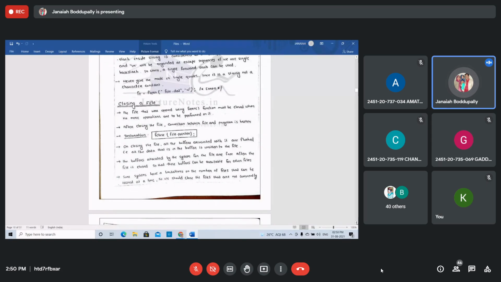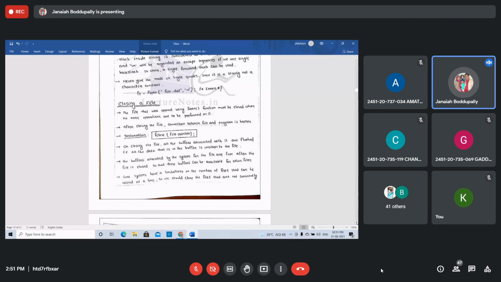Whenever you are opening the file with fopen, you declare FILE in capital letters, a space, star, and the pointer name. Then on the next line, the pointer variable equals fopen, and within the parentheses the file name in double quotes with the dot extension, and the second argument is the mode. But for closing a file, the syntax is fclose and the file pointer in it, right?